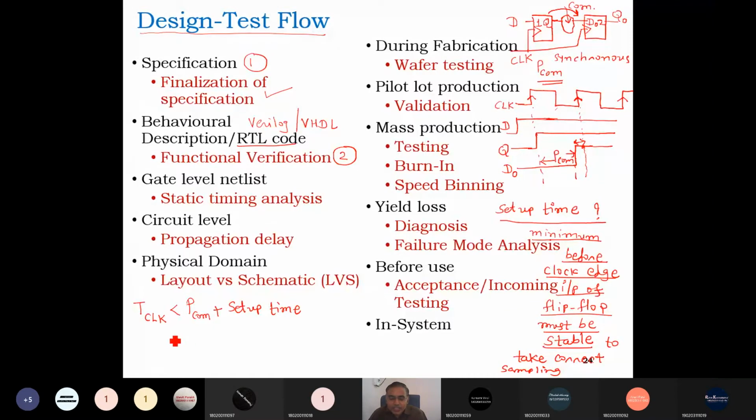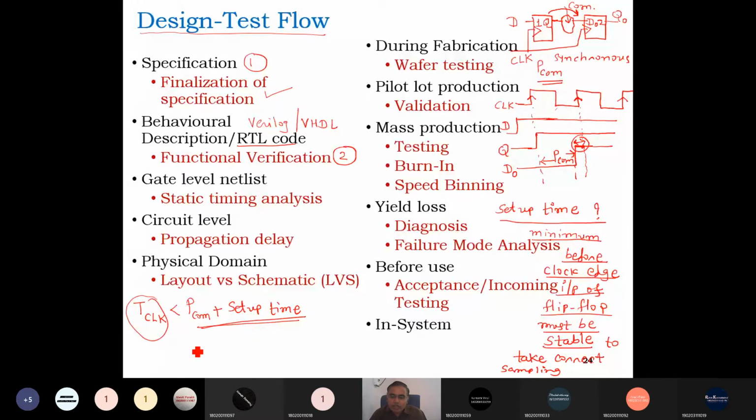Then the next flip-flop will not take the correct sample. If the time period is less than the setup time requirement, what will happen? We cannot ensure the next flip-flop will take the correct sample that we want to give it. We want to give the next flip-flop logic 1, but whether it takes logic 1 or not depends on this. So if the time period of the clock is less than that,